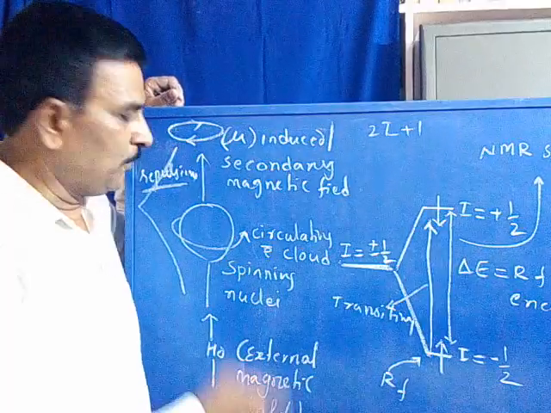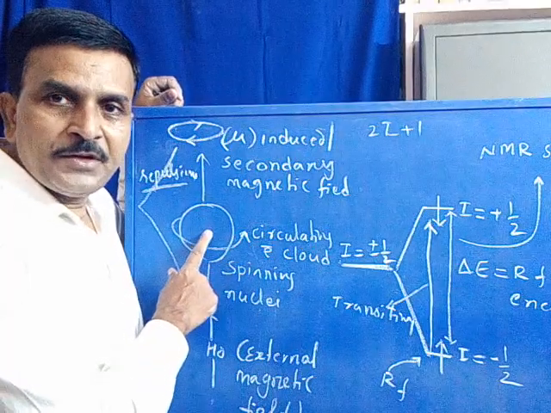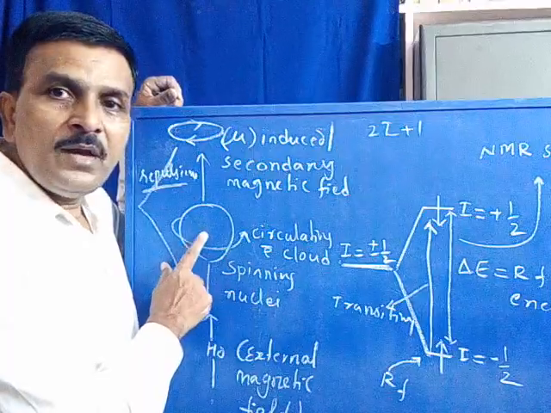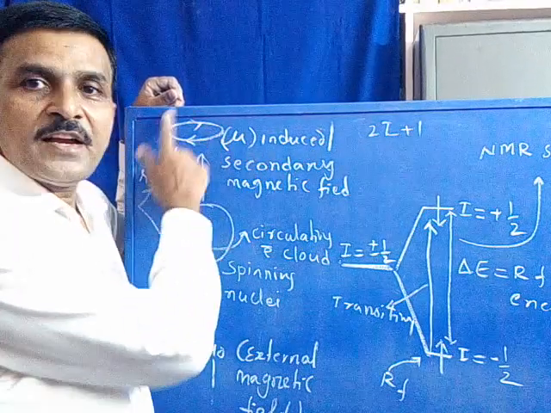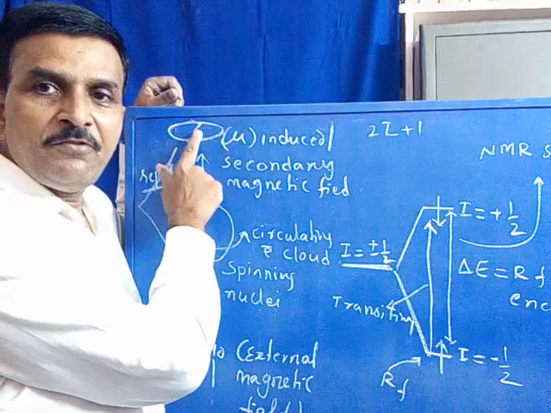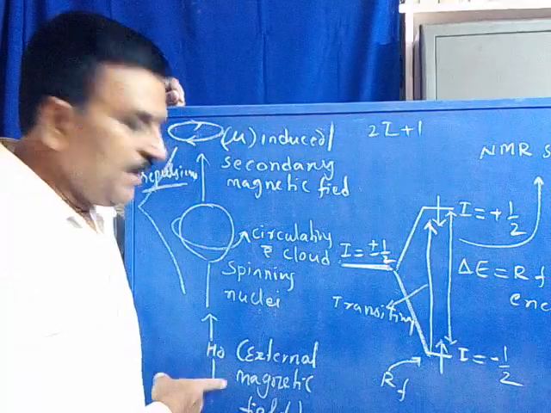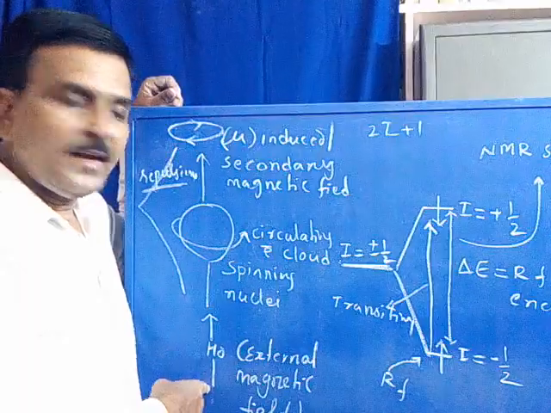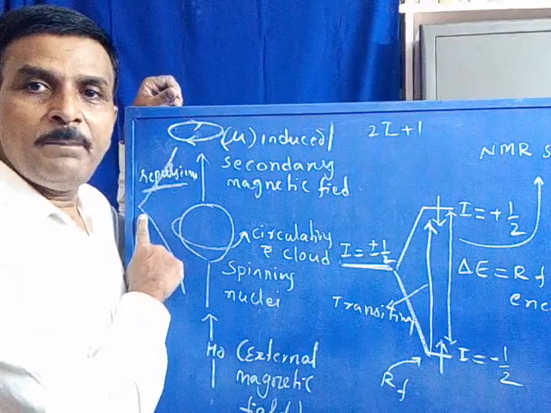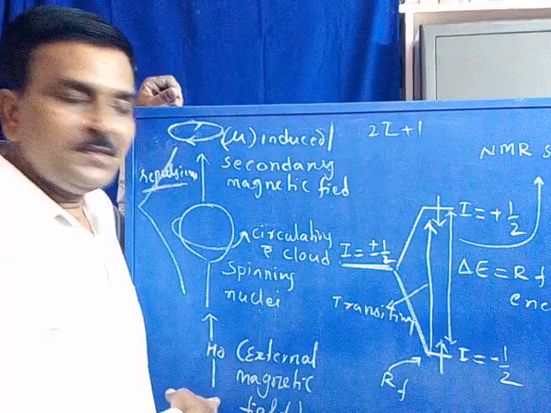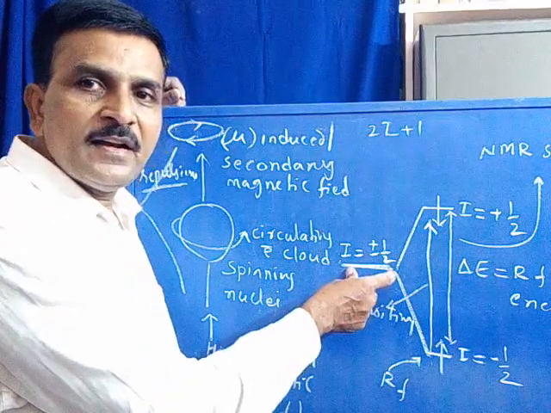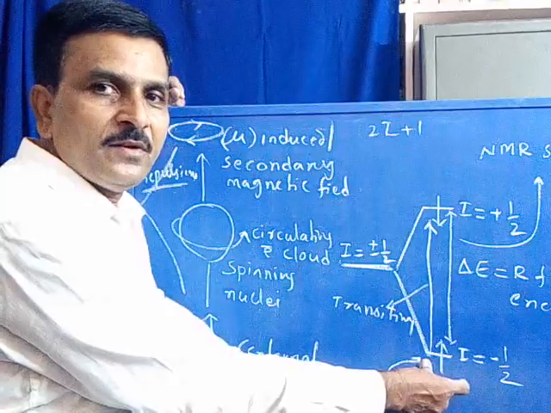Is it clear? Now, only a spin active nuclei is able to produce a secondary or induced magnetic field. Thereby, when we apply an external magnetic field, there is a possibility of these two magnetic fields repelling each other. That causes splitting of the degenerate energy state into two energy levels.